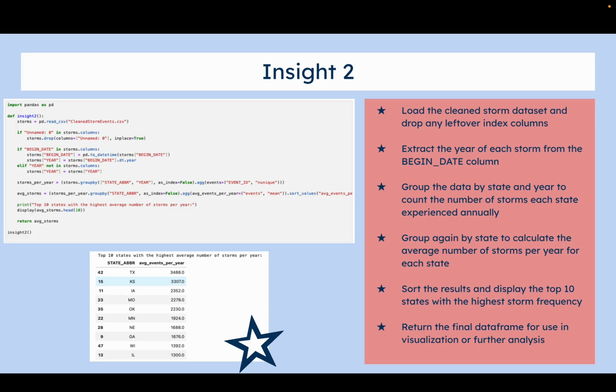I extract the year from when the storm began. I grouped the data by state and the number of storms each state experienced annually. I grouped again by state to calculate the average number of storms per year per state, sort the results, and return. So this was just looking at the frequency of storms per year. You could look at these results and say, oh, Georgia has pretty frequent storms per year. Maybe I should think about, is that the best choice for me?